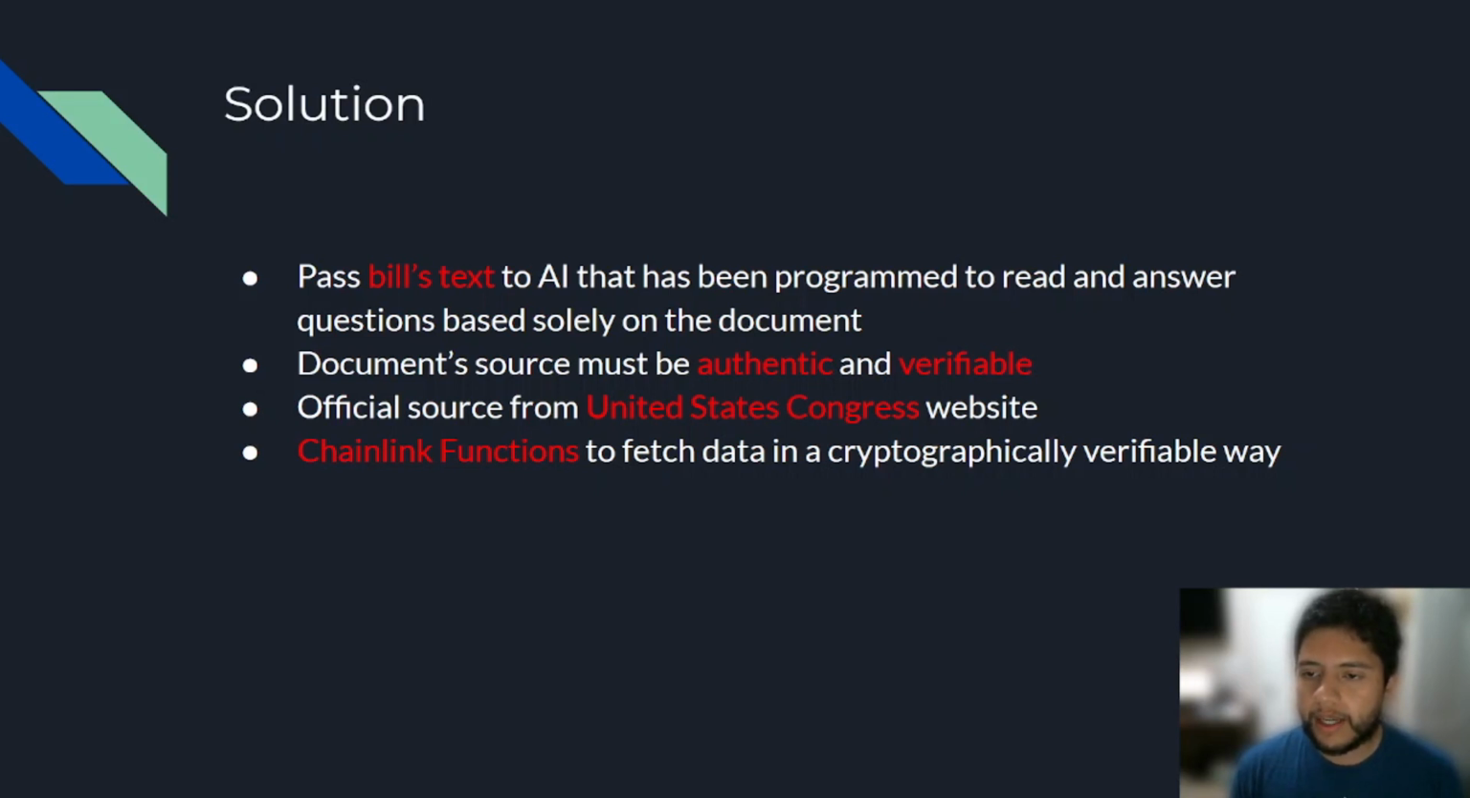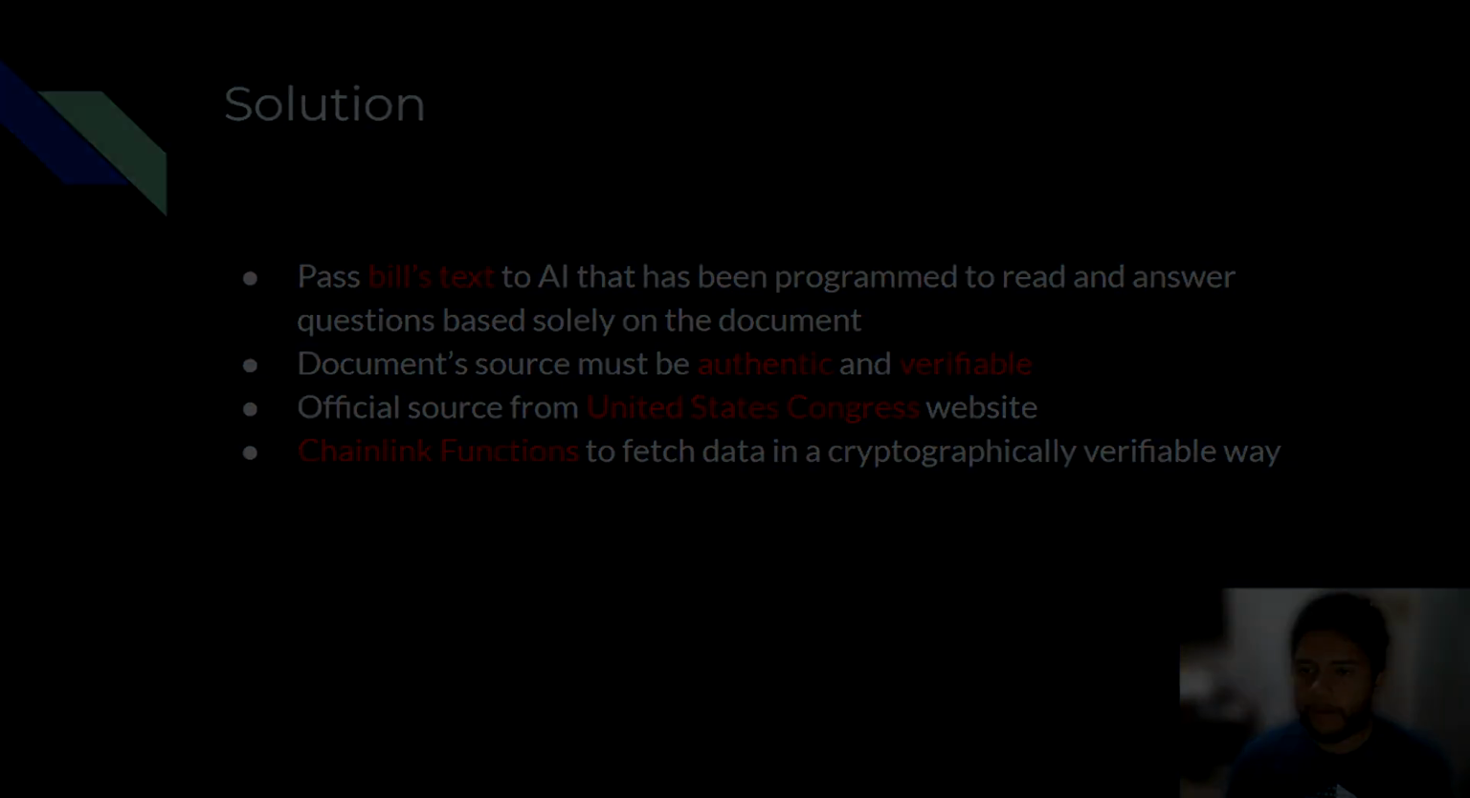In order to reach this data, Chainlink Functions will be used to fetch data in a cryptographically verifiable way. For this project, Chainlink Functions has been modified to accept dynamic arguments, allowing for any bills to be verified at any time with no effort from the user end whatsoever.